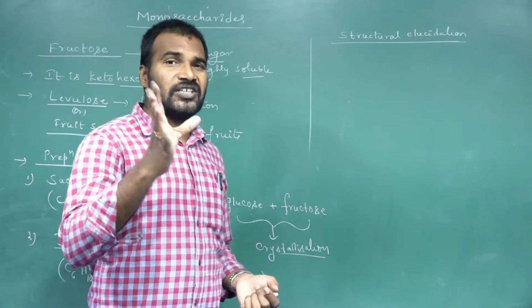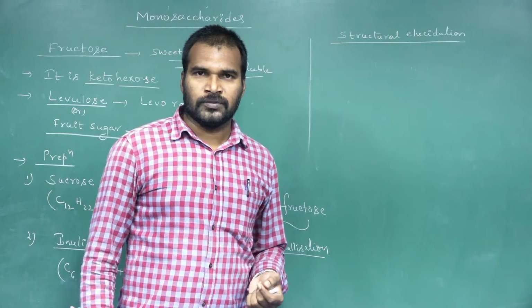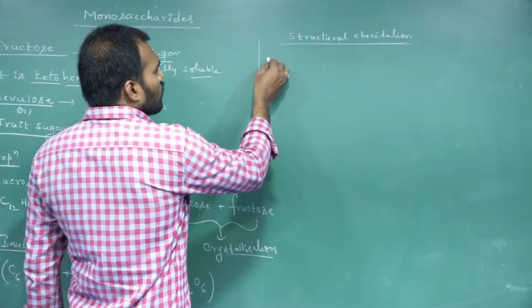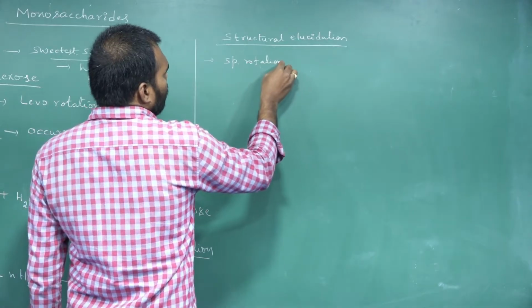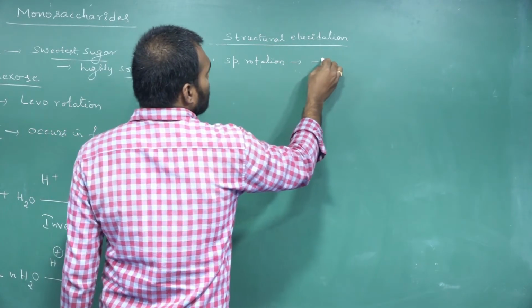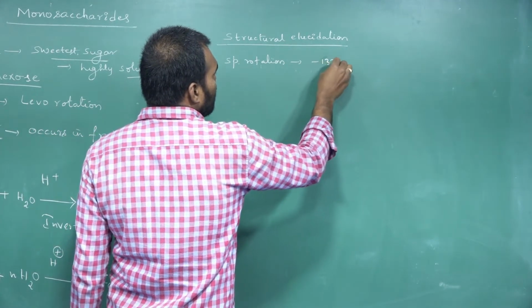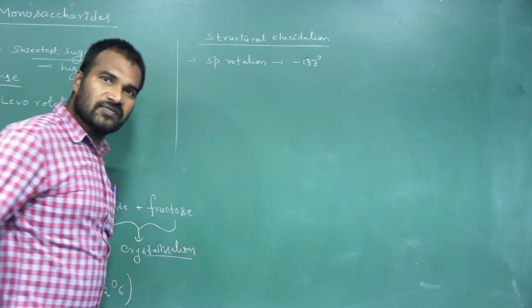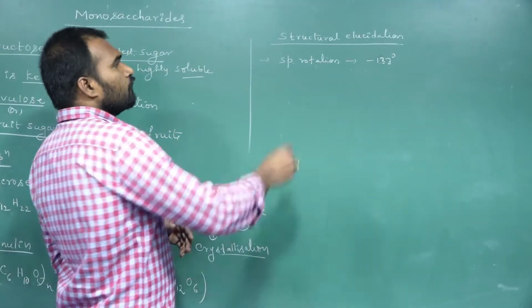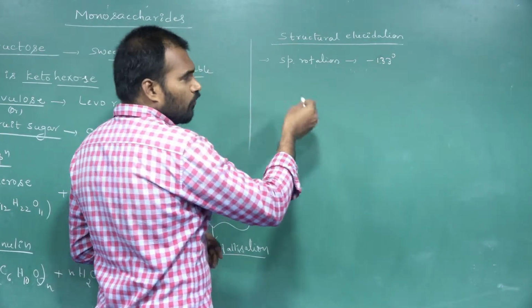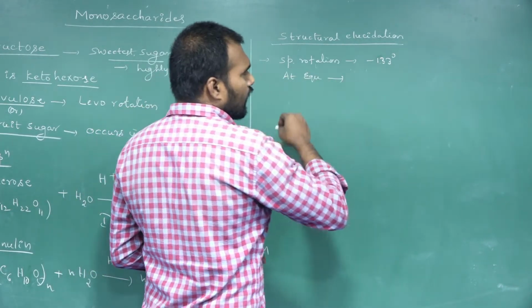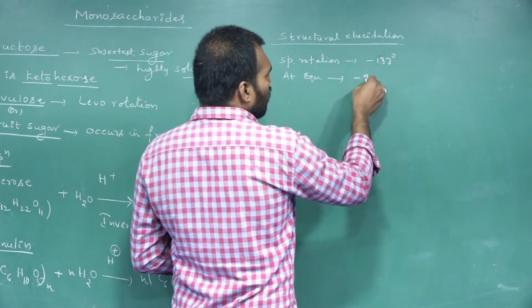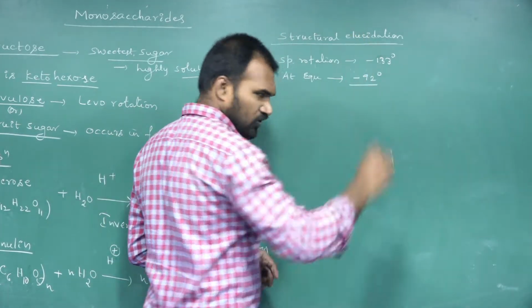If you take a fresh solution of fructose, its specific rotation is nearly minus 133 degrees. But after some time it reaches equilibrium, and at equilibrium its specific rotation is minus 92 degrees.